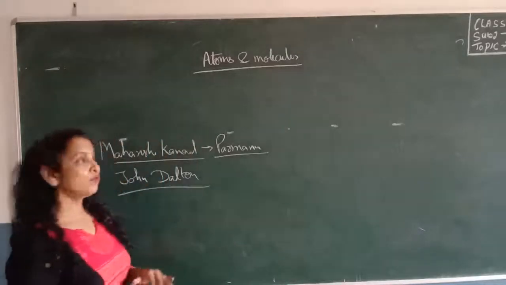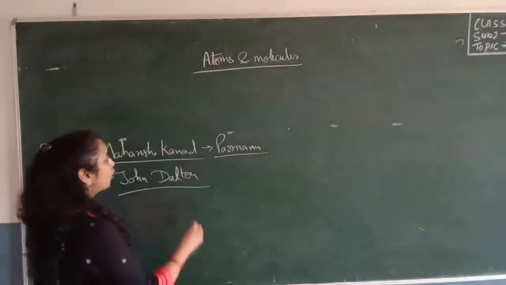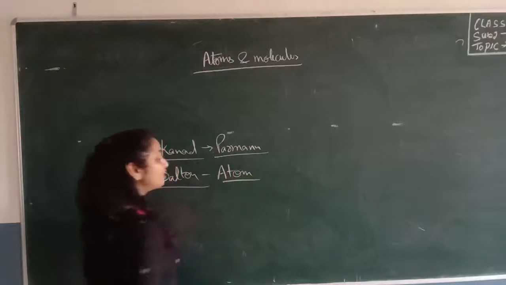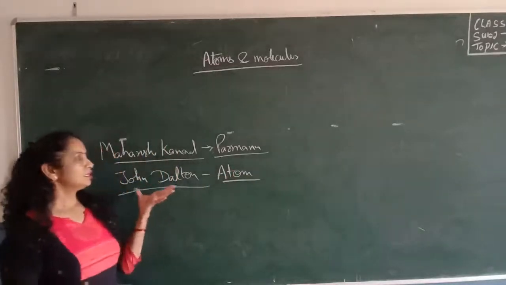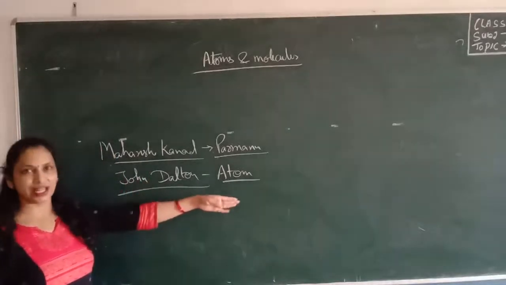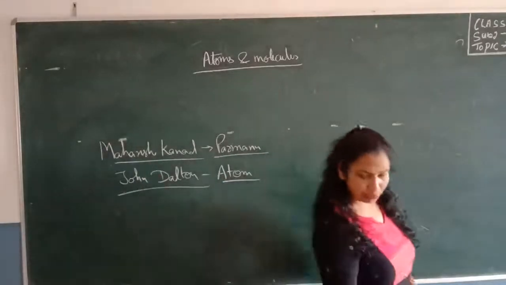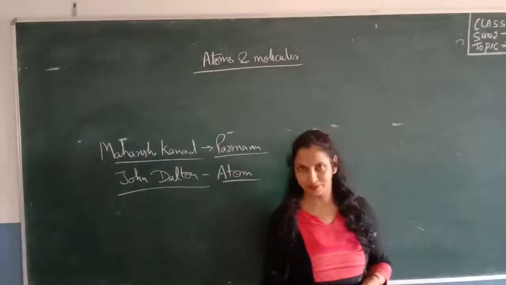So the name atom was given by the scientist Dalton. Dalton gave the name atom to the particles which cannot be further divided. He said this is the smallest particle and we can't divide it, that is called an atom. So the atom was first discovered by Maharishi Kanad and then further developed by John Dalton.